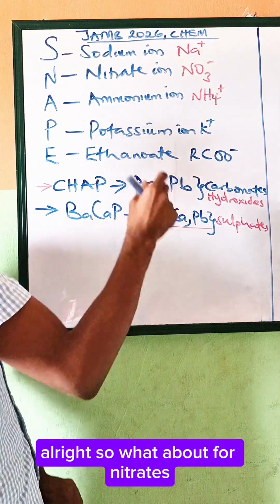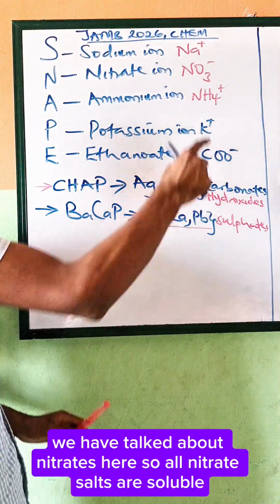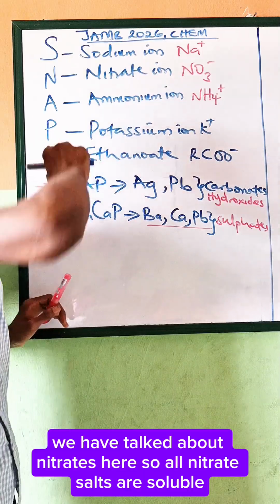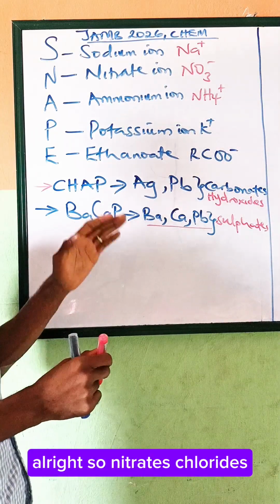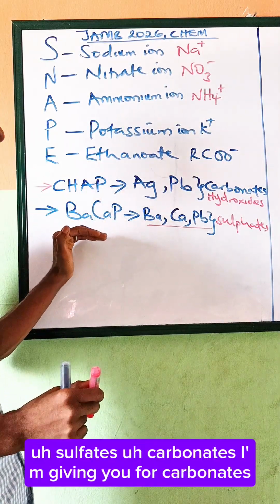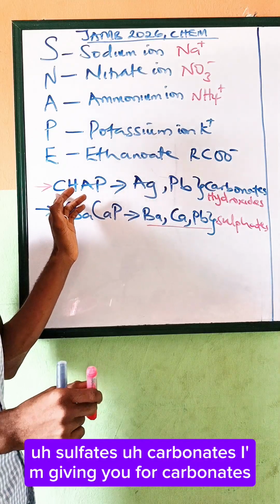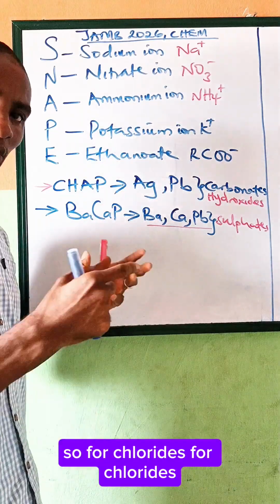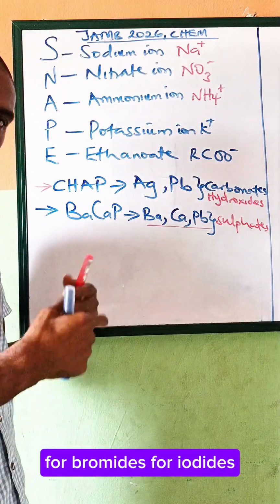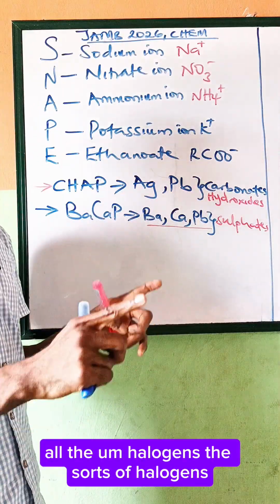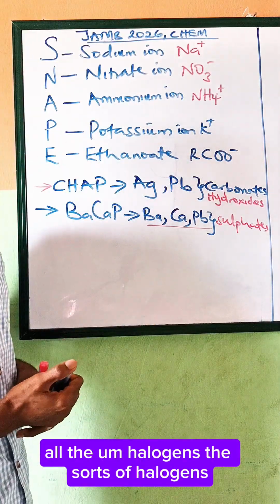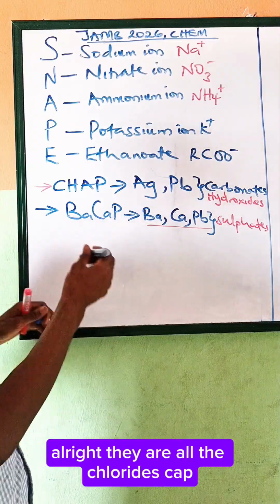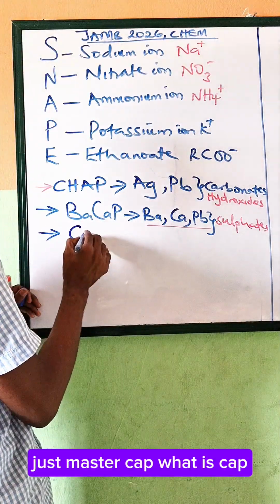What about nitrates? As we have said, all nitrate salts are soluble. So we have nitrates, sulfates and carbonates. For chlorides, bromides, iodides, all the salts of halogens, just master CAP.